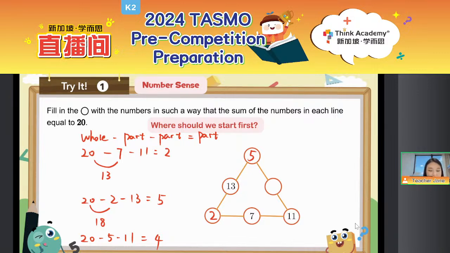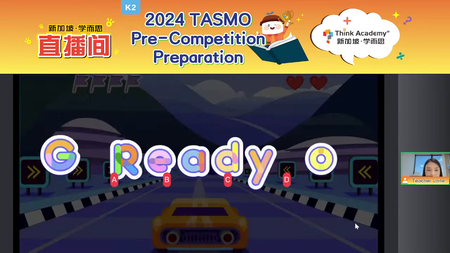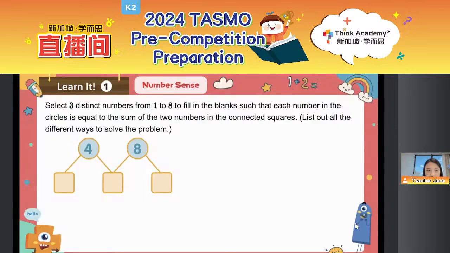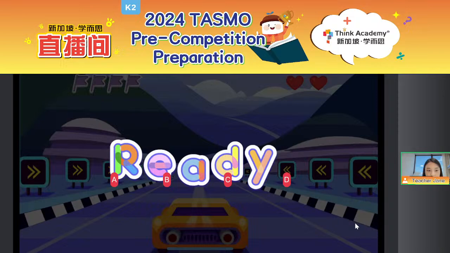Let's see. Okay, this time let's have a look at the game together. Can you see the screen? Ready, go!